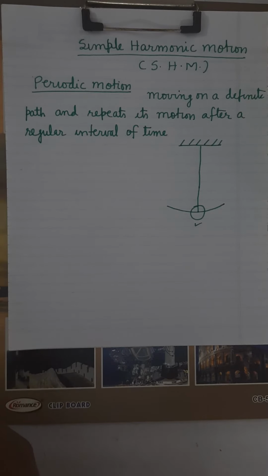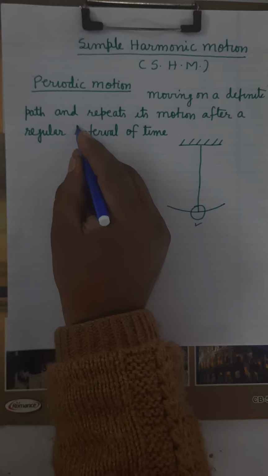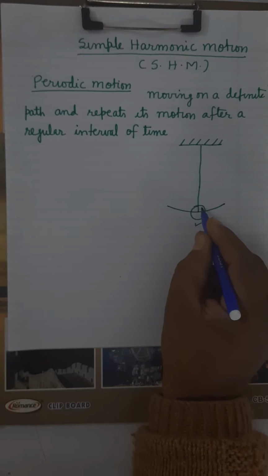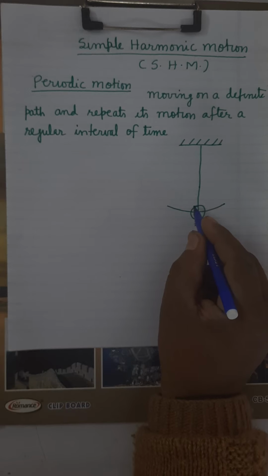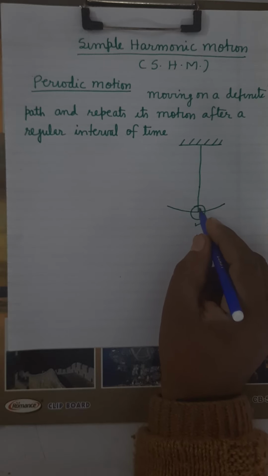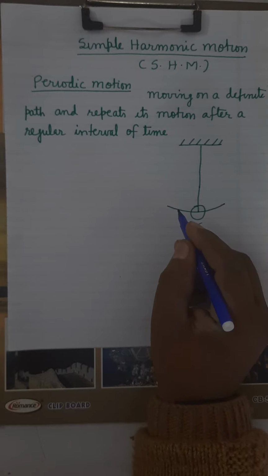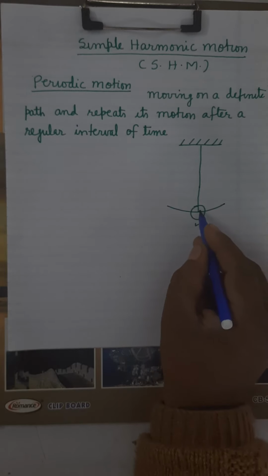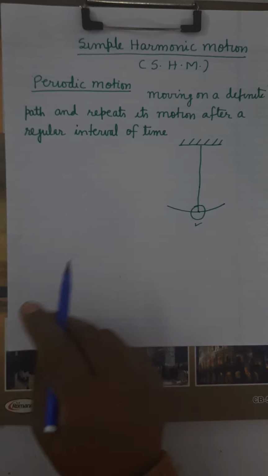And repeating its path after a regular interval of time means, suppose it has just passed from here, so when will it next pass from here? From the same point it will pass after 1 second once again, but it will pass in the same direction after what time? After 2 seconds. It's clear? After 1 second it will pass through the same point but in the opposite direction.